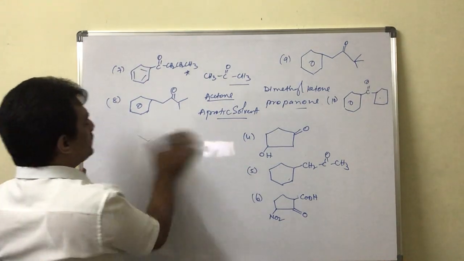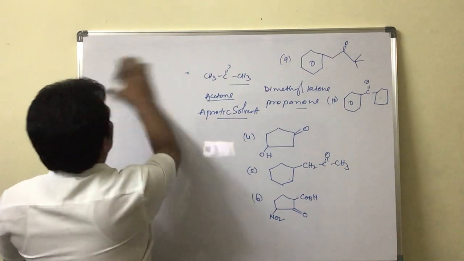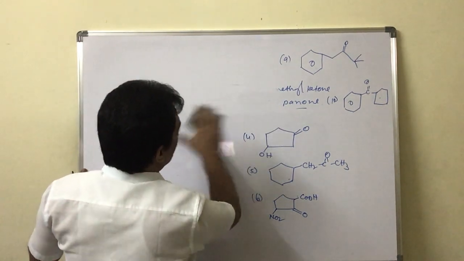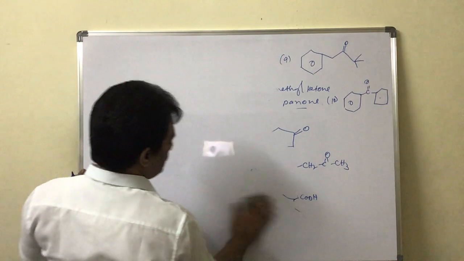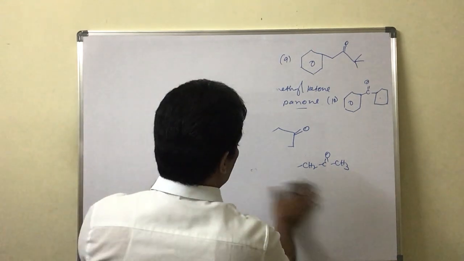And now let us discuss the isomerism that can be expected from these carbonyl compounds.